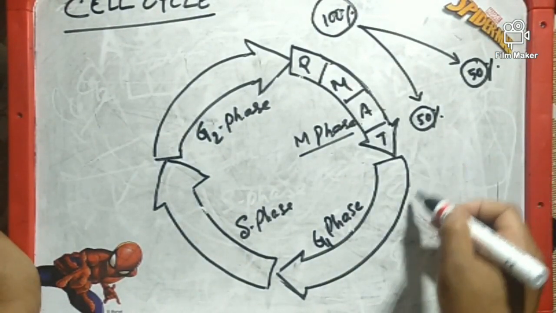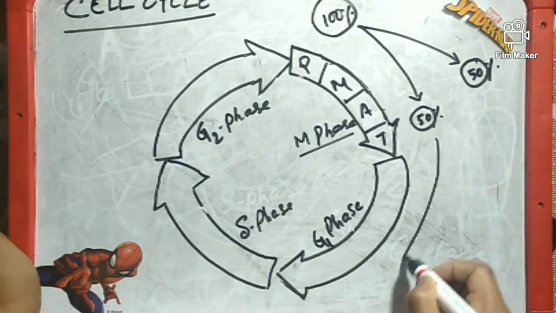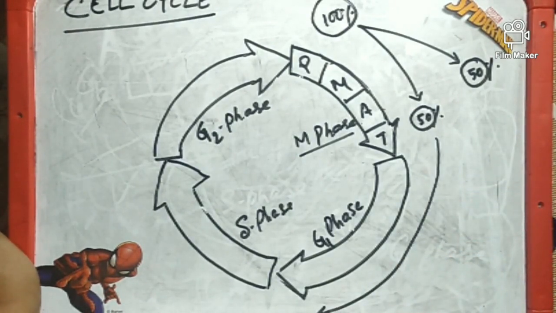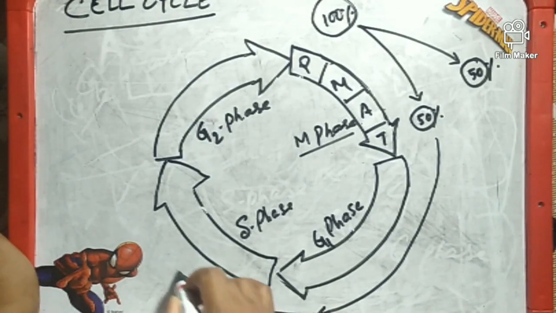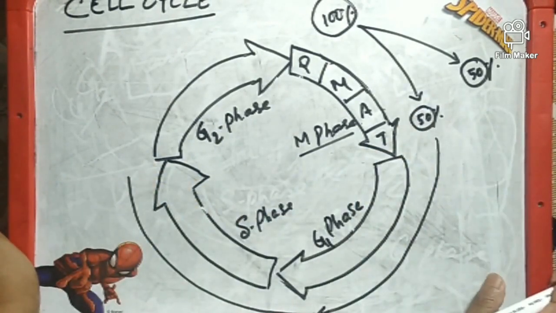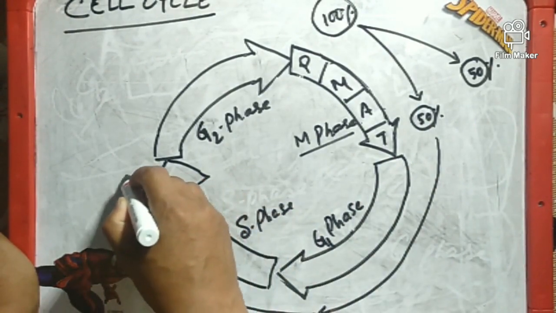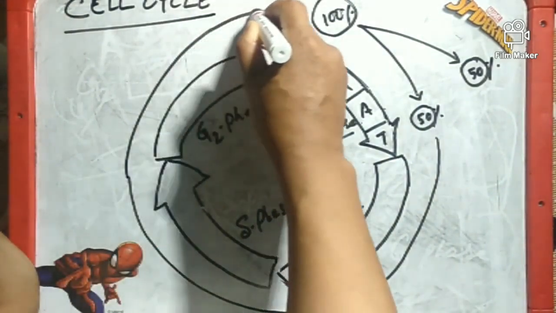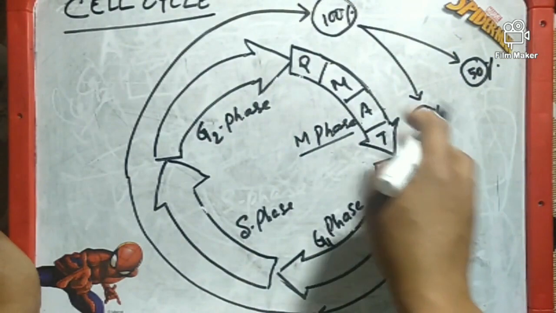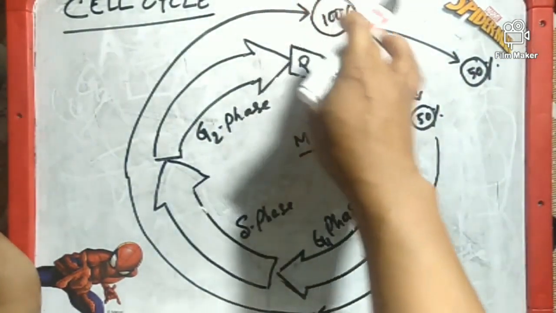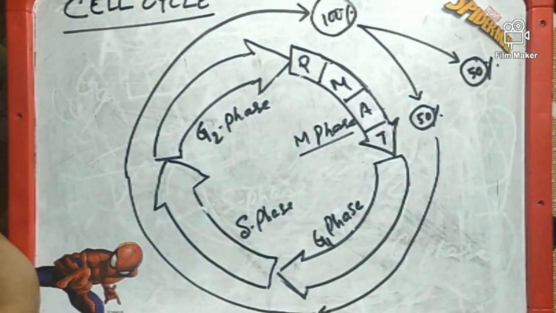And what happens during this G1 phase? The cell grows in size. During S phase there is no cell growth, but the chromosome is replicated, and during G2 phase again the cell will grow in size and it will again attain the 100% size. So this is known as the cytoplasm cycle.